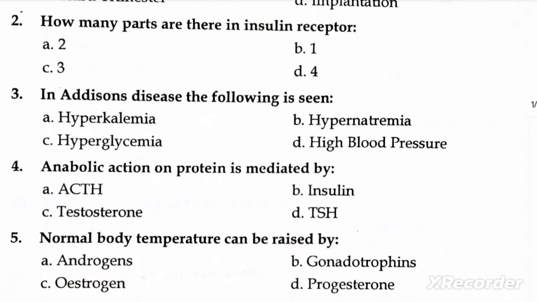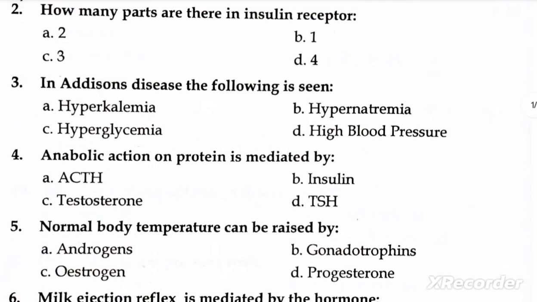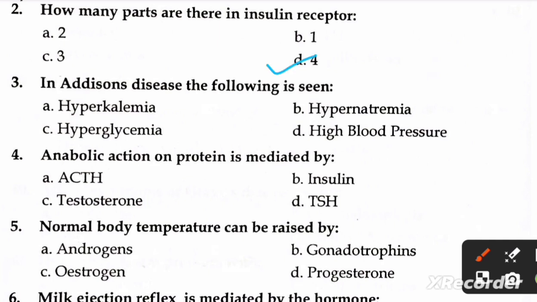Next question is how many parts are there in insulin receptor? A2, B1, C3, D4. Right option is D4. Next question is in Addison's disease the following is seen: A hyperkalemia, B hypernatremia, C hyperglycemia, D high blood pressure. Right option is A hyperkalemia.